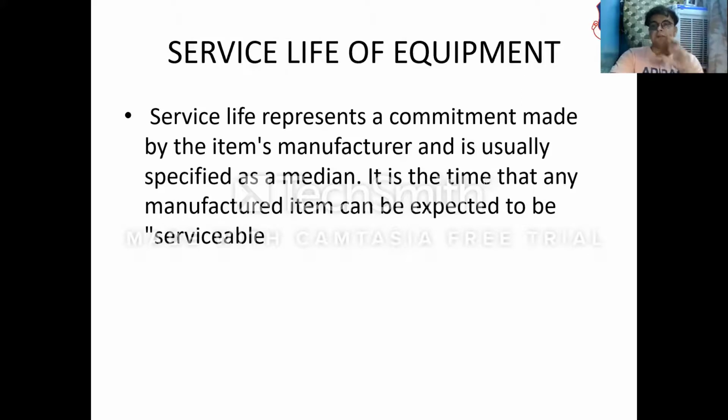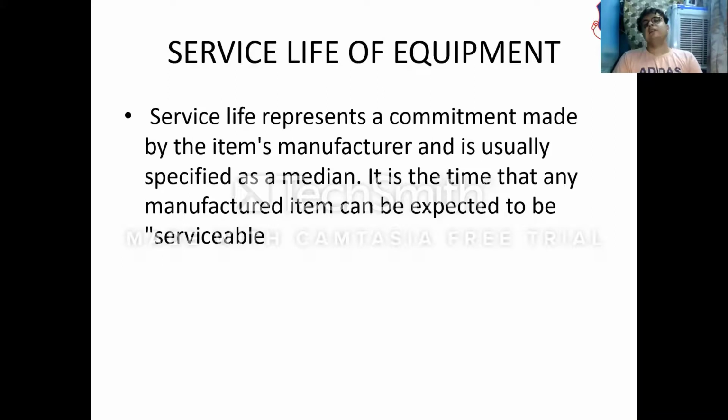The manufacturer, or the person who is manufacturing that equipment, will specify the service life of the equipment. That is a commitment. For example, if I buy a sewing machine, and the manufacturer says that the service life of this machine is 2 years, then that sewing machine will definitely work for 2 years. It will not have any kind of damage or maintenance or breakdown. So that is the service life of the equipment.